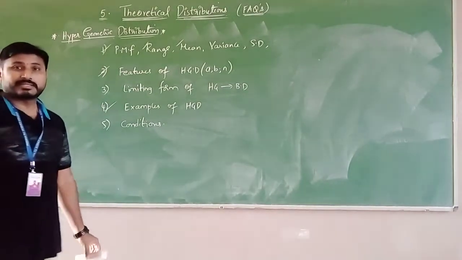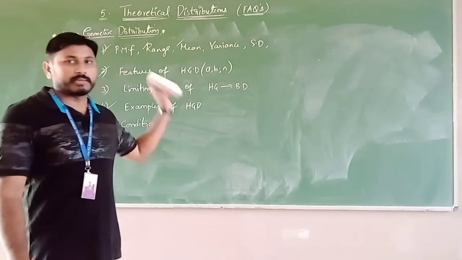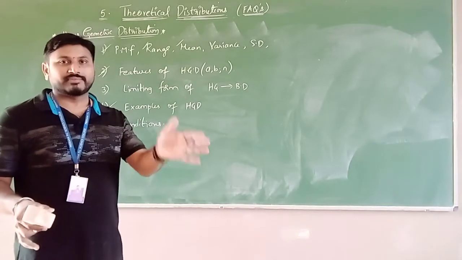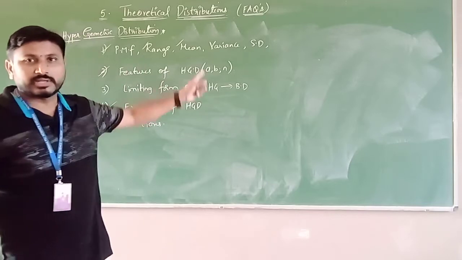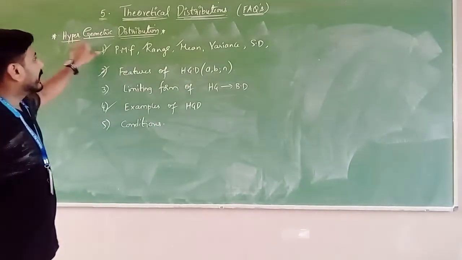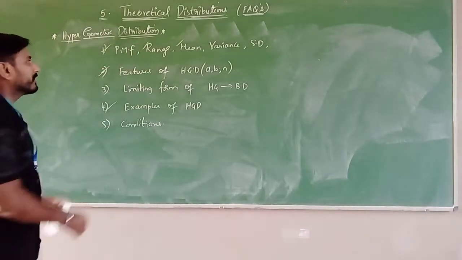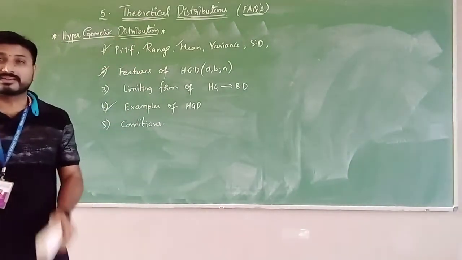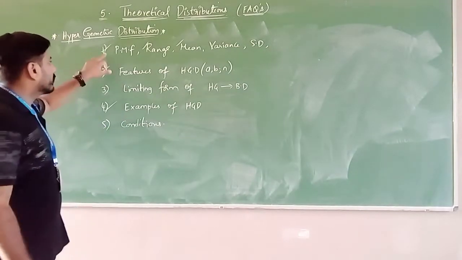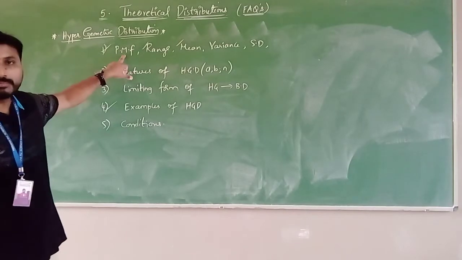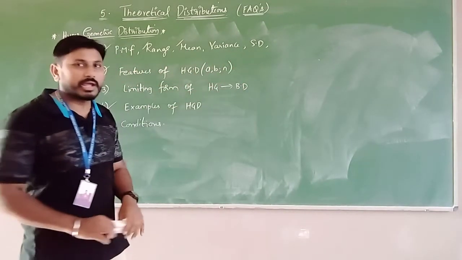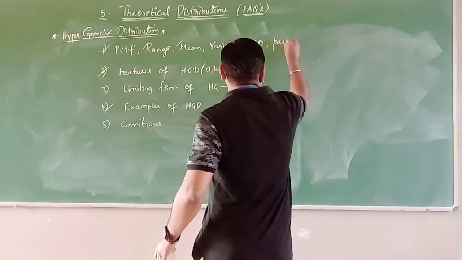Okay students, as I said, in the next video I was going to discuss hypergeometric, but I would like to continue in the same video because I would like to give all the discrete variables in one video. So let us continue with the hypergeometric distribution in the same video. Next, hypergeometric distribution. Even this is a discrete distribution, wherein distinct values are identified. Now, first question: probability mass function, range, mean, variance, standard deviation, and also you can write the parameters.